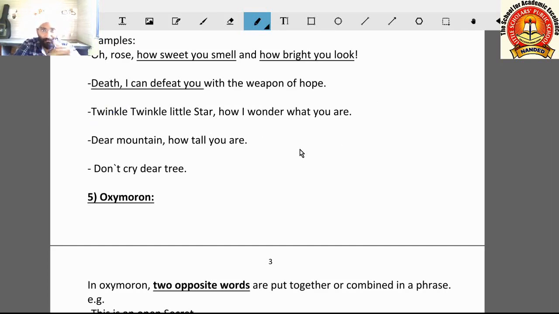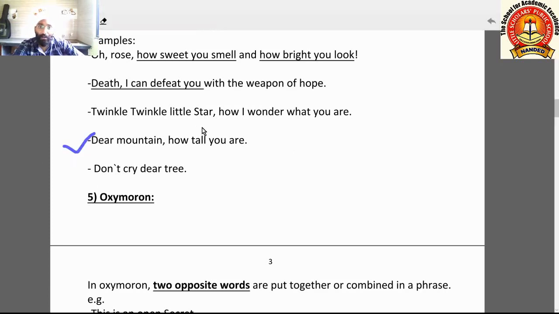So here we are talking to the star and telling it, how you twinkle and how little you are. Next example: dear mountain, how tall you are. So here we are talking to the mountain and we are asking the mountain.